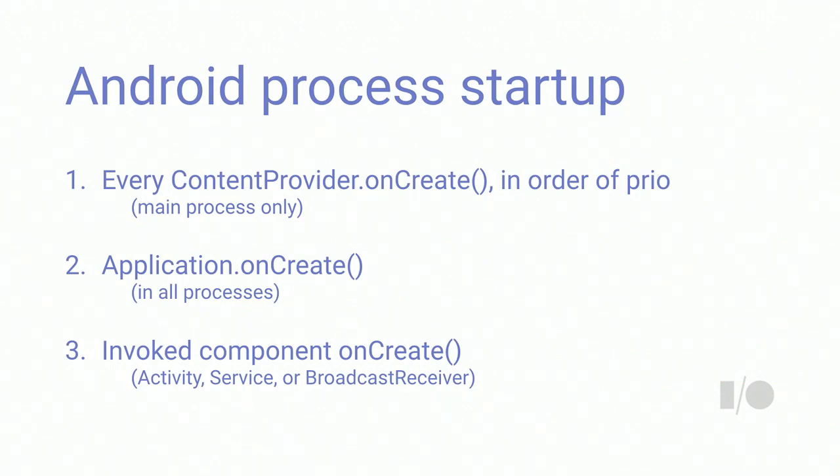Now you say, couldn't you use application for that? Well, you could use application, but applications don't participate in Android manifest merger. The only way you can define an application object is you in your manifest. Library projects cannot contribute to applications. They can't hook into onCreate, so that's why we're using a content provider.